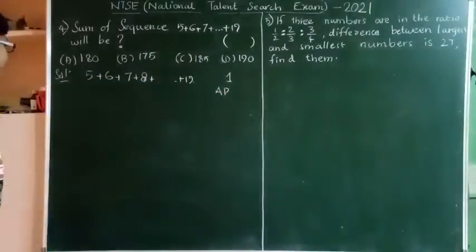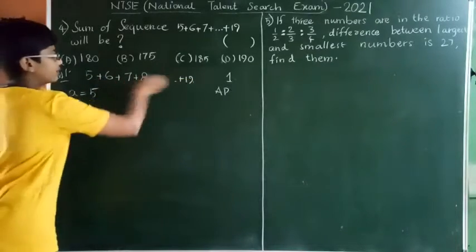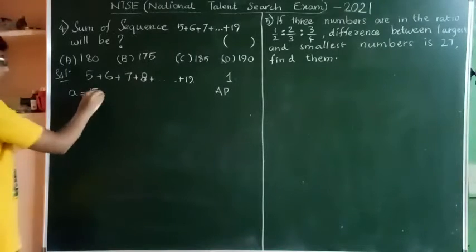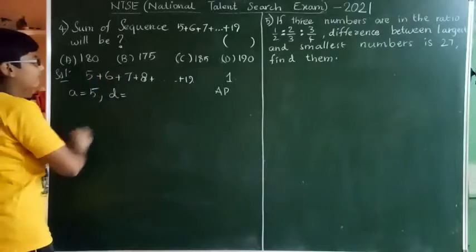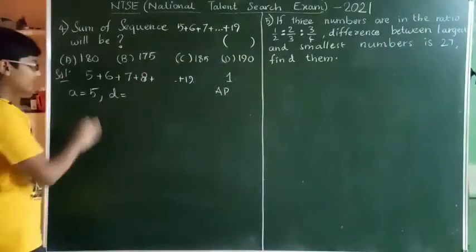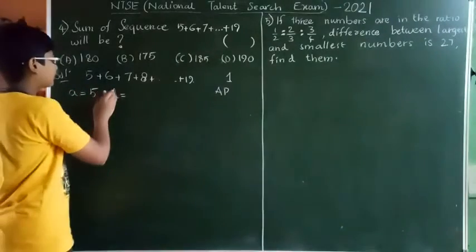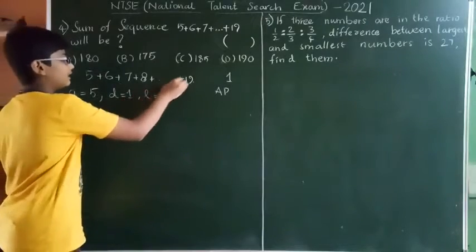Here A is 5 and D is 6 minus 5, 7 minus 6, 8 minus 7, that is the common difference. A is first term, D is common difference. Common difference is 1 and L is 19.